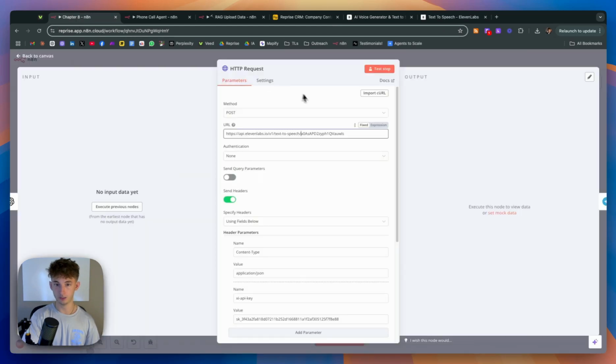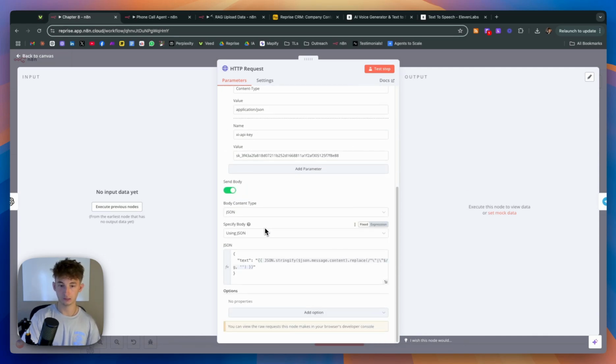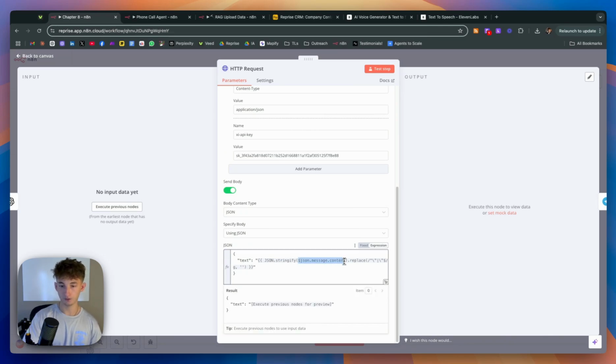I'm going to go back to the agent. So I inputted my API key and all those specific headers. You have to stringify your data. So what I did is I inputted the data from ChatGPT, the previous node that we just used, which is going to summarize the information. This is what's going to be the text, what the agent is going to be saying back to us. So that summarized data that I was just talking about, this is the input for that. It'll say something like, "Hi, here are the things that I've done." Relatively straightforward. I just said, here's the text, and make sure you're using this as JSON.